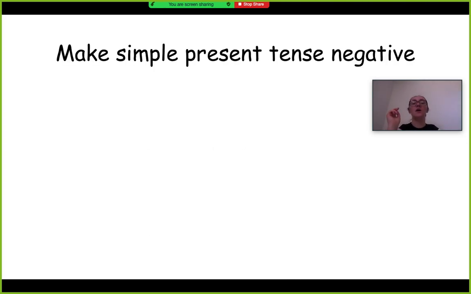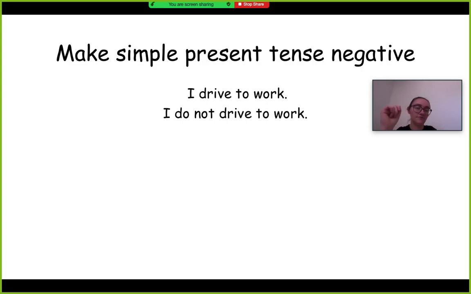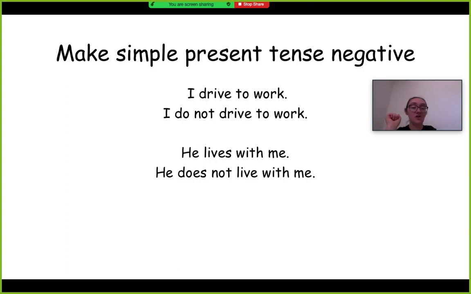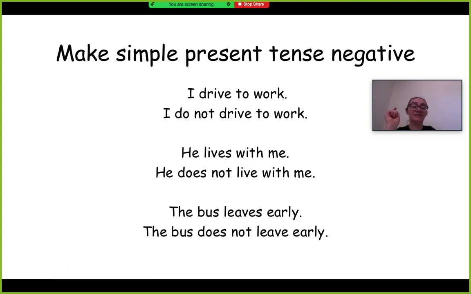All right, so now we're going to make simple present tense negative. We're going to have some practice. I drive to work. I do not drive to work. Made it negative. He lives with me. He does not live with me. The bus leaves early. So this one's using the bus, which is an it. So we have to put an S. So that means we say does not instead of do not. The bus does not leave early.